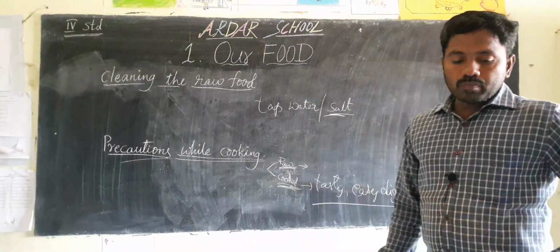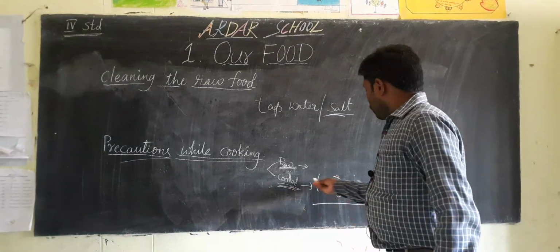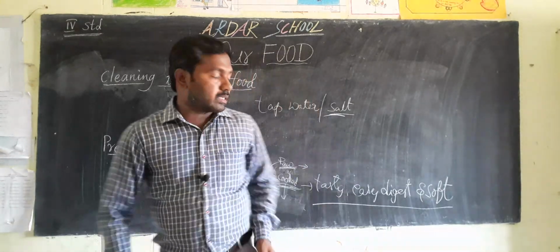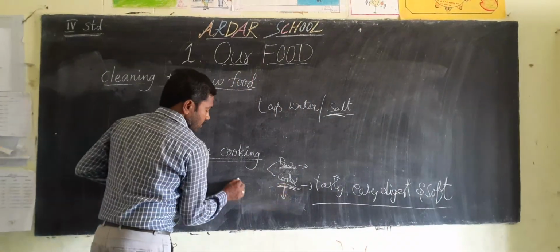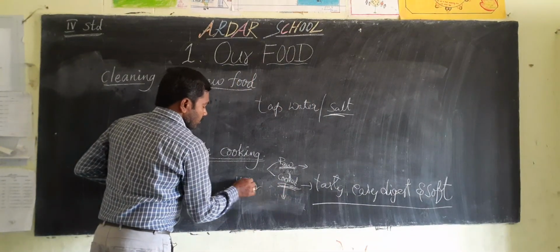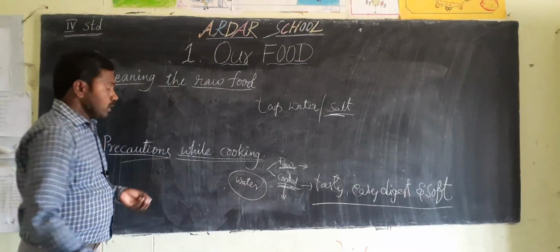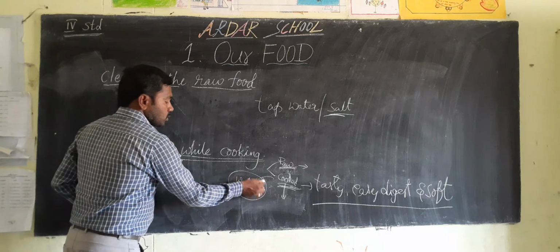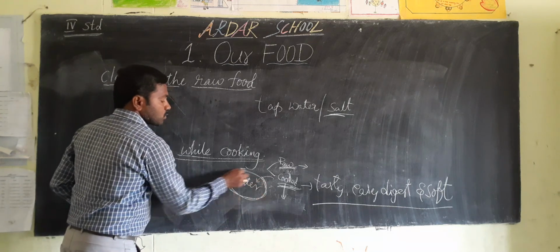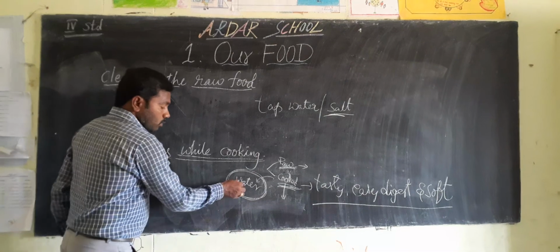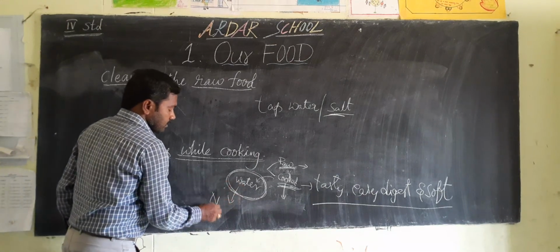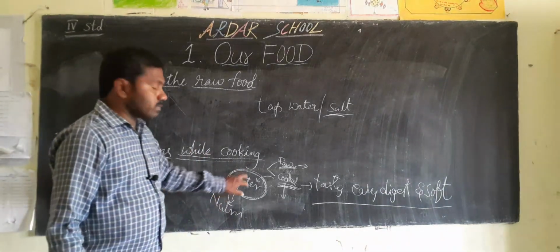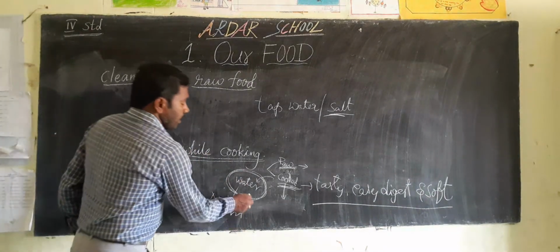Next one. When we are cooking, we add some water. So the food also has this water. Don't throw away this water. Why? Because this water also has some nutrients. Nutrients means vitamins. Vitamins are dissolved in the water, mainly B and C vitamins.